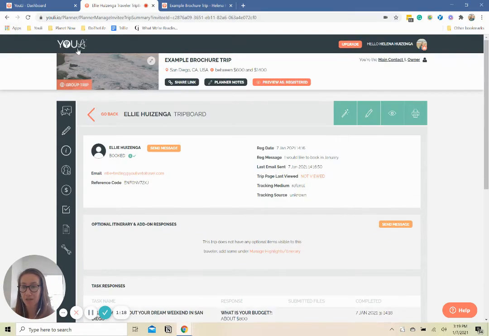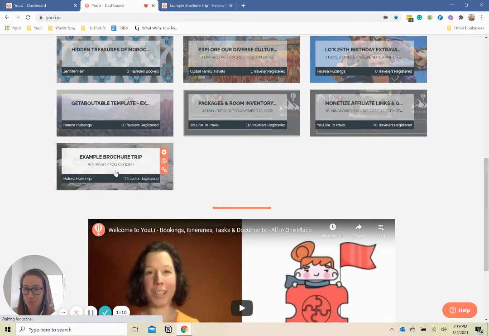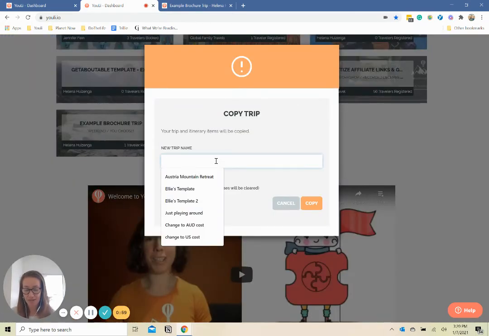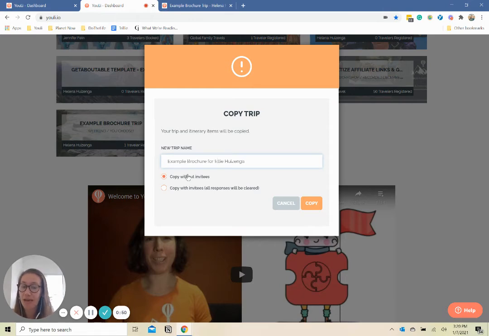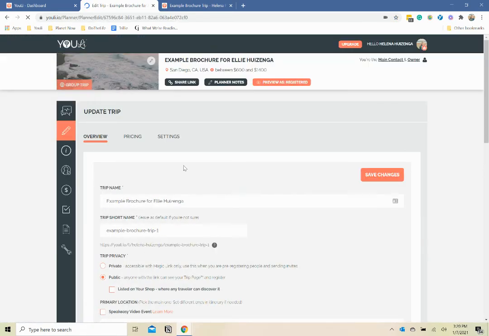To do that, I'm going to click back into my YouLi dashboard. And as I scroll down from my YouLi dashboard, I have found my example brochure trip here. This is that trip page that I just showed you, and this is what I would then take and turn into a copy. I would name this example brochure for Ellie Heisinga, the traveler that just signed up. I would do it without invitees because you might have more people who have signed up here. I press copy.